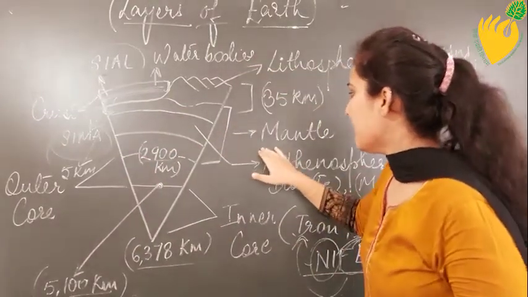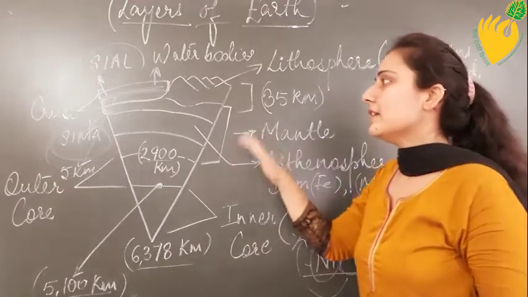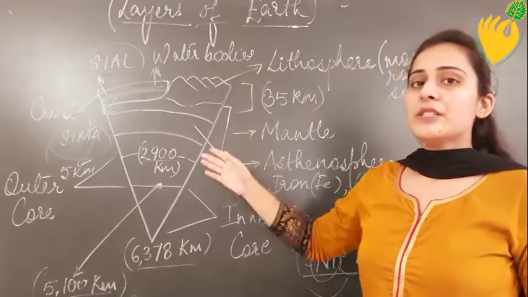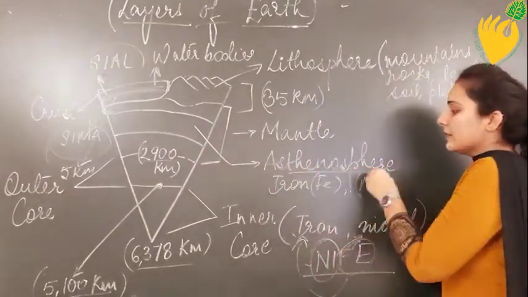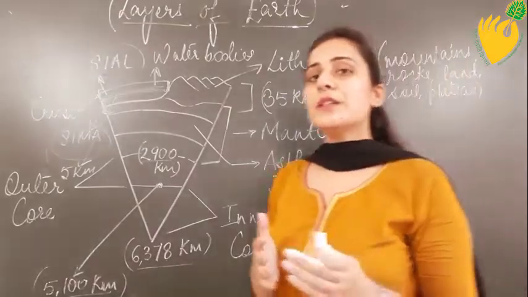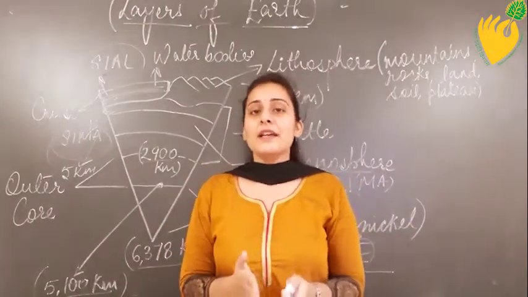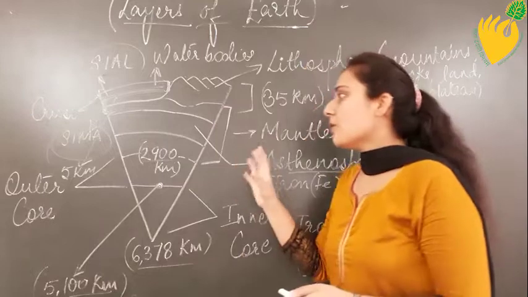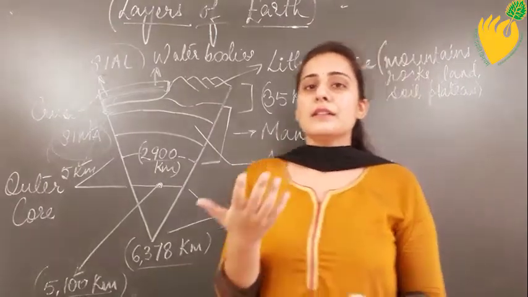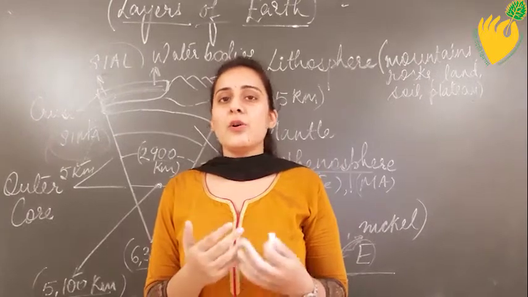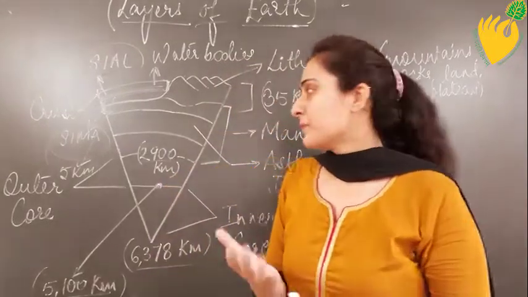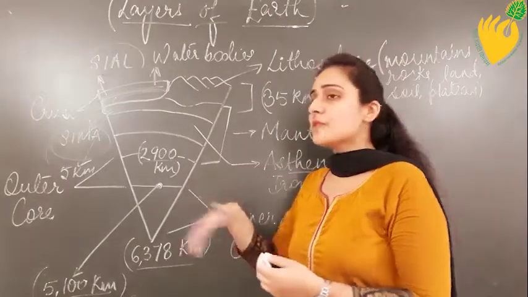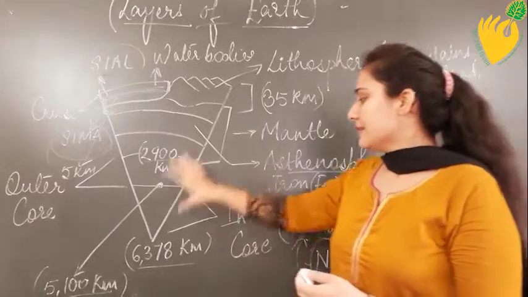Now, next we have mantle. Mantle is again the layer after the crust, and it is divided into two parts, the upper mantle and the lower mantle. The upper mantle part is having asthenosphere. Asthenosphere is that region of mantle layer which is rich in minerals like iron and magnesium. And in this, all the rocks and the sediments that are present are in a plasticky or molten state. So it makes it even more dense. And the layer which is more dense than the mantle is the core.